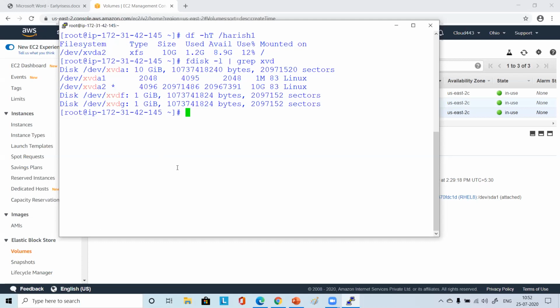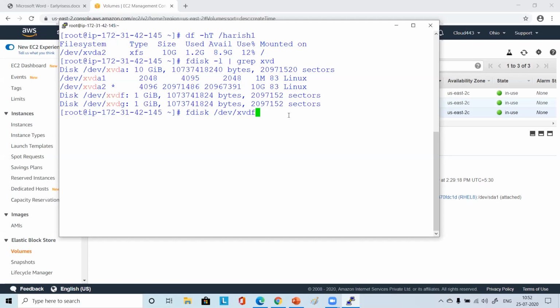Okay, so this XVDF is there. Now you just see here you have a disk, and then you have two partitions, right? You see some logical file system also there. They have created XVDA1, XVDA2, like that. So we will also do that. We will use fdisk, and then give the name of our disk. Whatever is XVDF, copy and right click, it will paste. So just type fdisk /dev/xvdf.